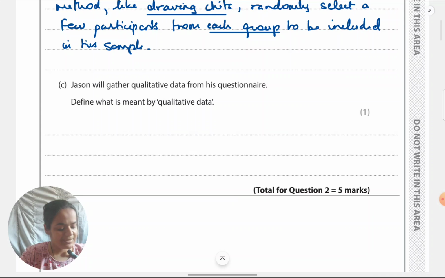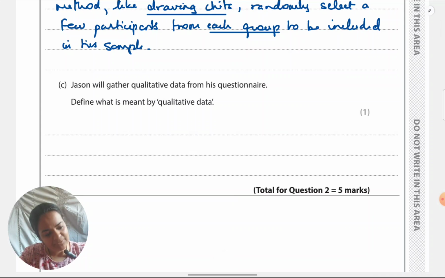Next, coming to Jason will gather qualitative data from his questionnaire. What is meant by qualitative data? They haven't asked us to link it back. First of all, notice this. They have not said refer to Jason's situation while answering. And one more thing which indicates you don't need to link back is that it is only for 1 mark. In 1 mark, how much will you be able to write? Either you can give the description or you can link it. Here you strictly have to define what is qualitative data. You don't need to talk about Jason's study at all.